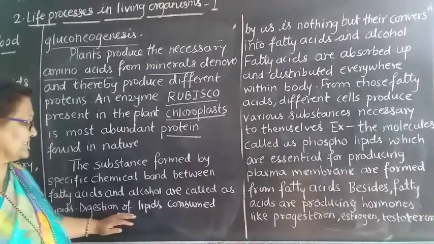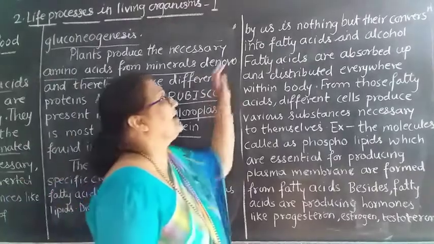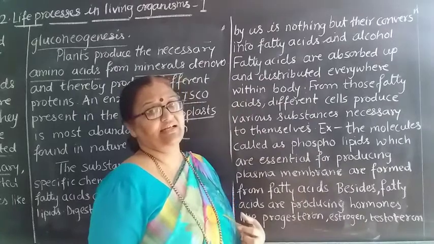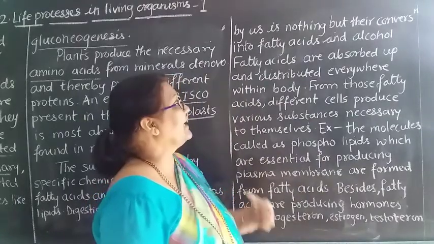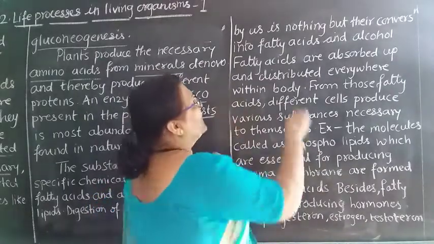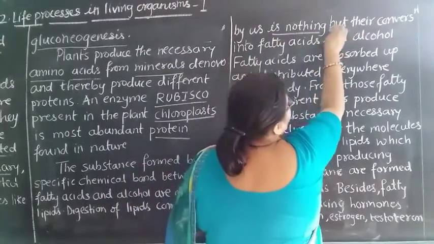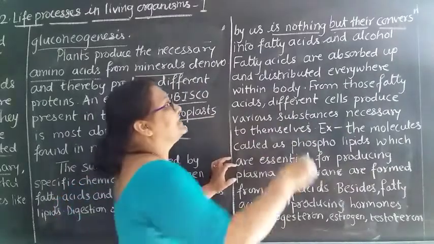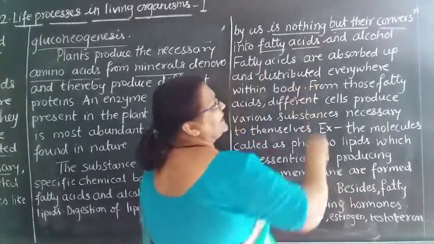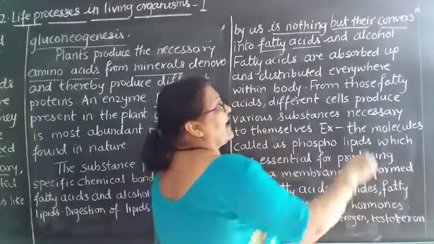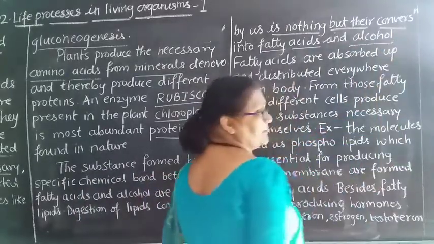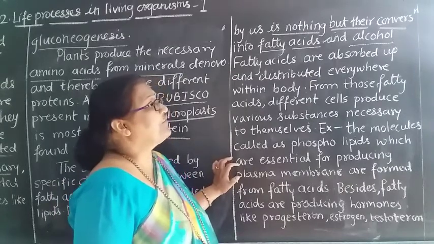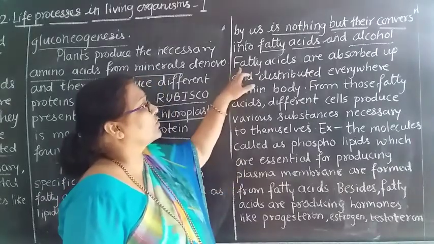We also take lipids whenever we take a meal, so they are also consumed by us. But there is a conversion of these lipids into fatty acids and alcohol.